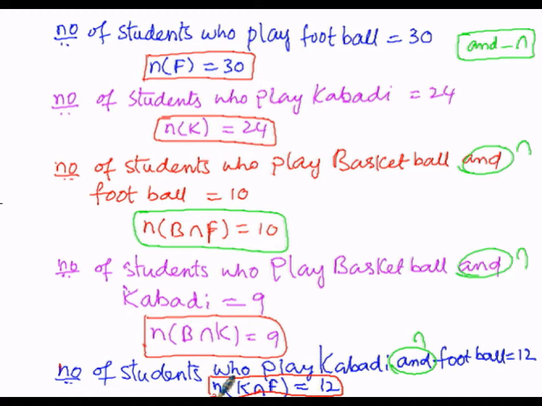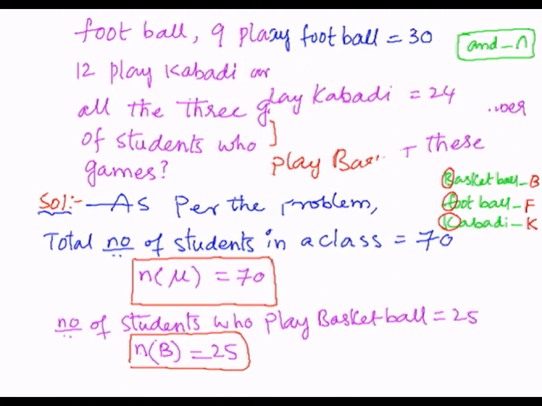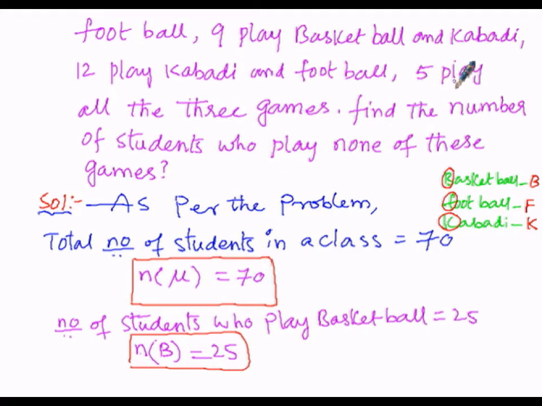Then now, as per the problem, 5 students are playing all the 3 games. They play basketball, football and as well as kabaddi.